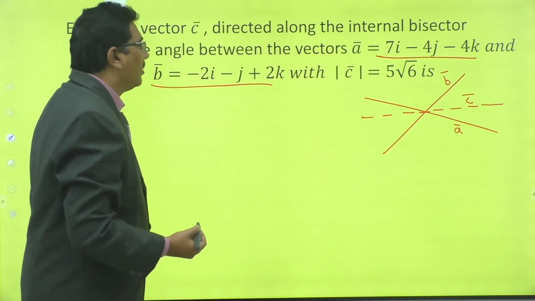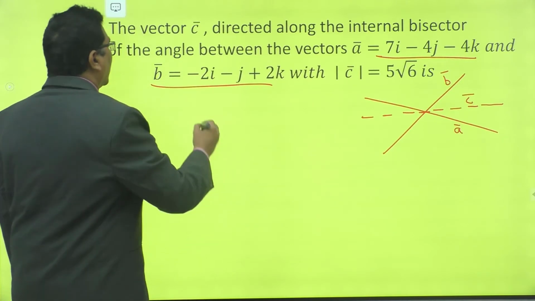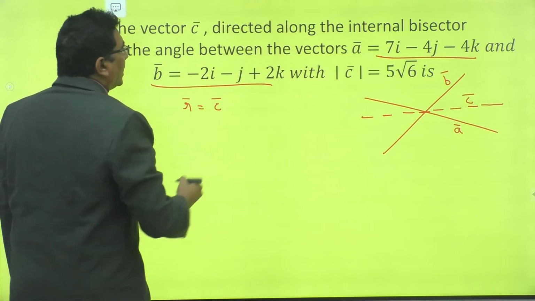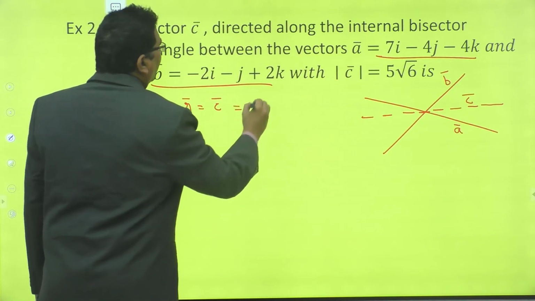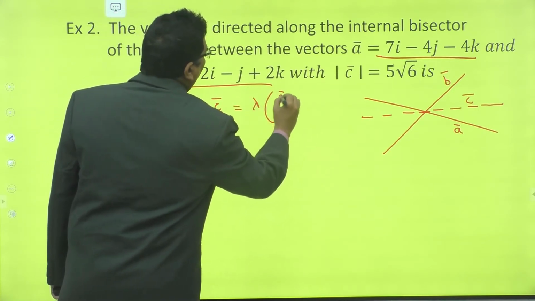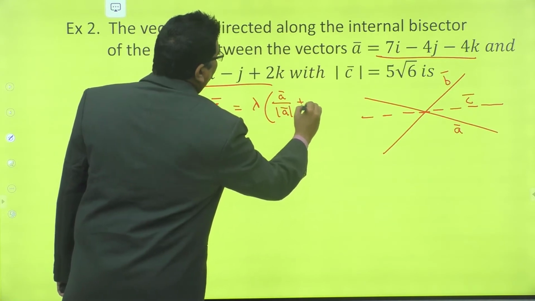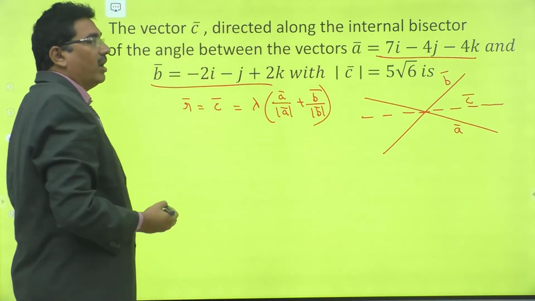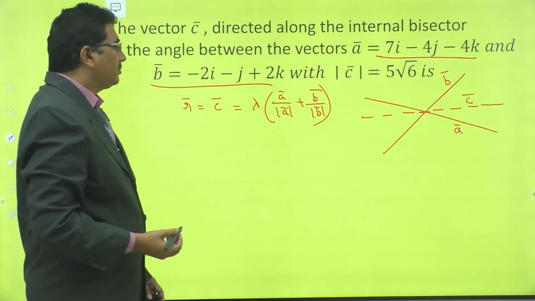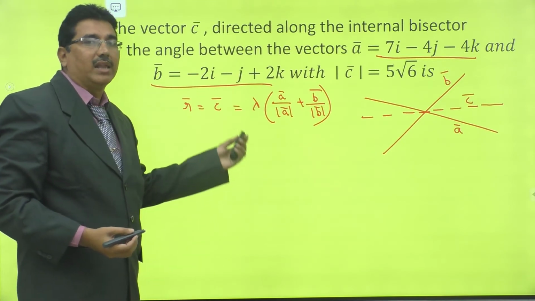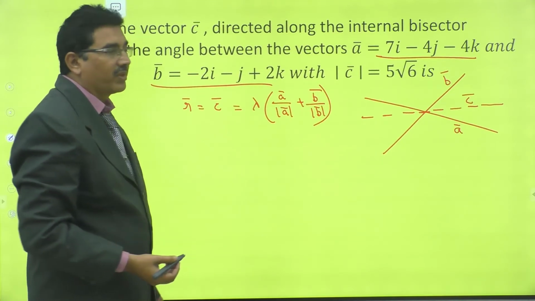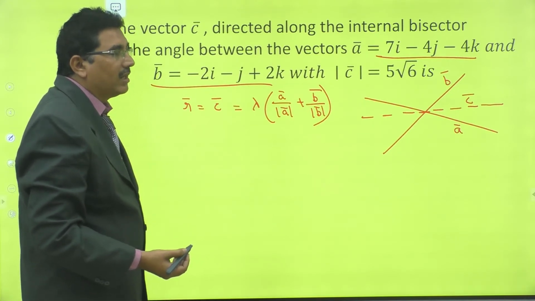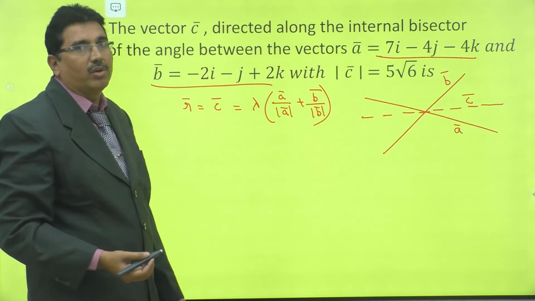Our aim is to find the internal angular bisector whose magnitude is 5 root 6. What is the formula for the internal angular bisector? R bar, here that is C bar, is equal to lambda times A bar by mod A bar plus B bar divided by mod B bar. Our aim is to find the value of lambda by using mod C bar equal to 5 root 6.